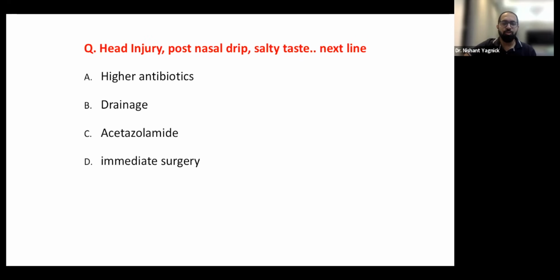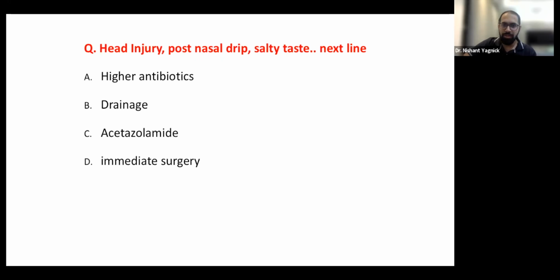Drainage, when they mean drainage, you mean lumbar drainage. We place a lumbar catheter and we drain the CSF and keep a low pressure of the CSF. Now, this is not done immediately. We always give a trial of Diamox, which is acetazolamide, 250 mg thrice a day. For the first, at least, now there is no criteria for how long you do it, but the general thumb rule is 4 to 5 days you give Diamox.